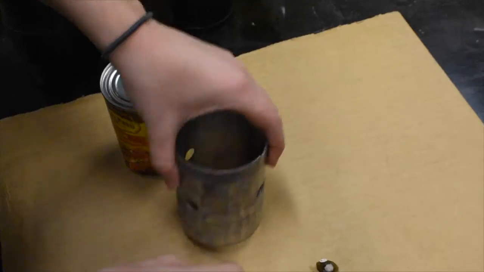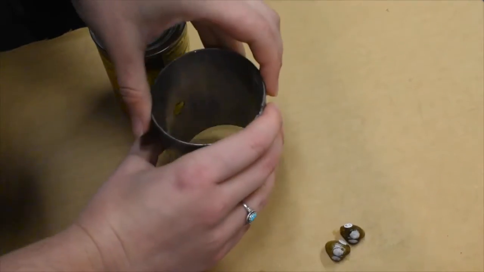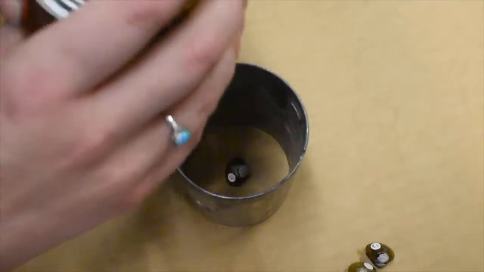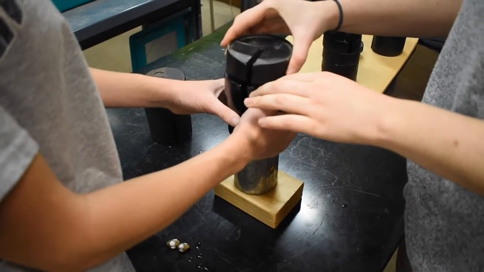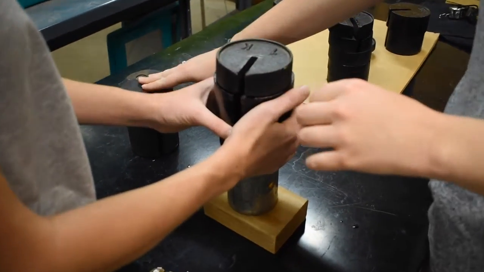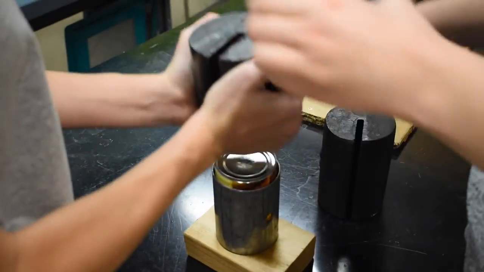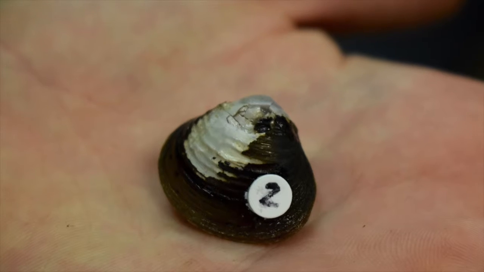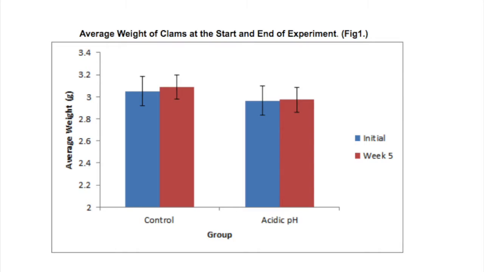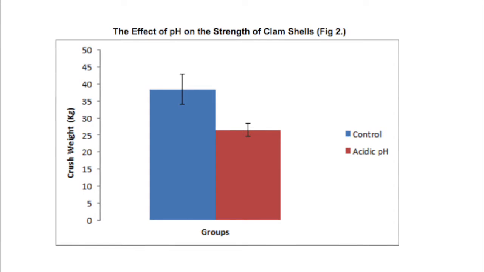At the end of 5 weeks, we tested shell strength by measuring the amount of weight needed to crack the shell of each individual clam. The experimental group included 26 of our 60 clams, 13 from the control tanks and 13 from the experimental tanks. We placed weights on the clam and continued to increase the weight until the shell bore a visible crack. Figure 1 shows a comparison of the average weight of the clams at the start and end of the experiment. Figure 2 is the average weight that was stacked on top of the clams until crushed.